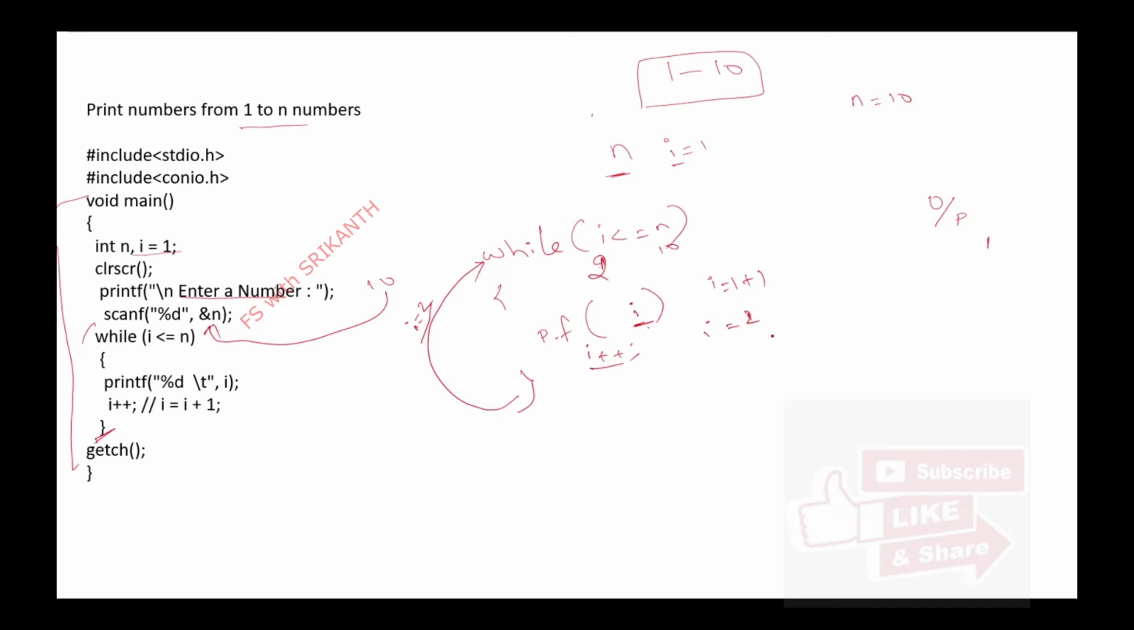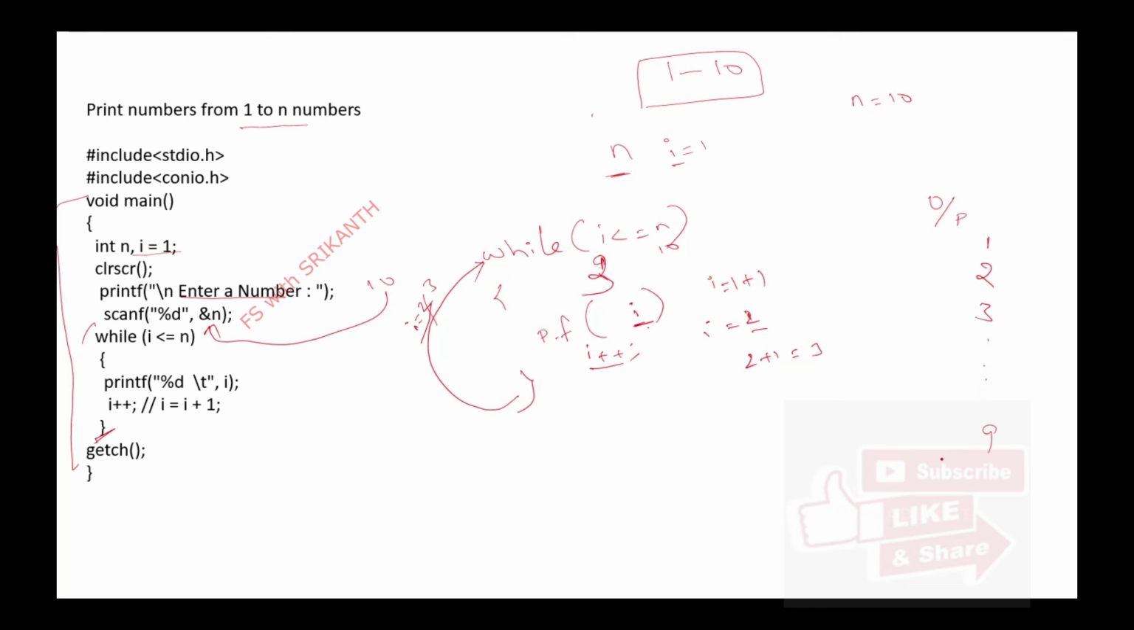What is the I value right now? 2. And the next statement is I plus plus. What does I plus plus mean? 2 plus 1 equals 3. Again the I value is updated to 3, and it is forwarded to the conditional statement, the looping statement. Again it checks with the updated I value 3: 3 less than or equal to 10. Again the condition is true. It executes until 10.